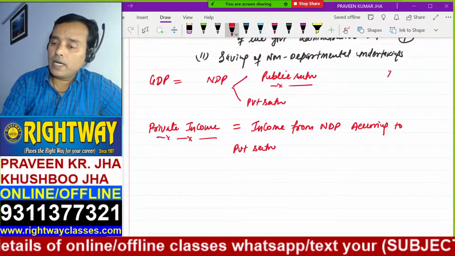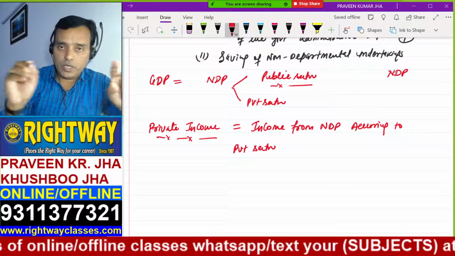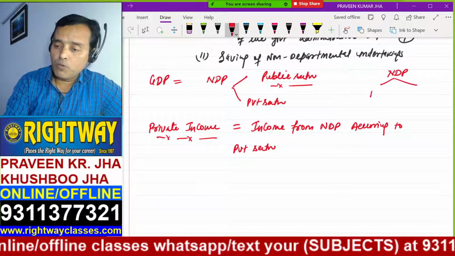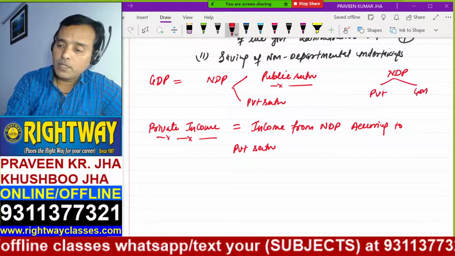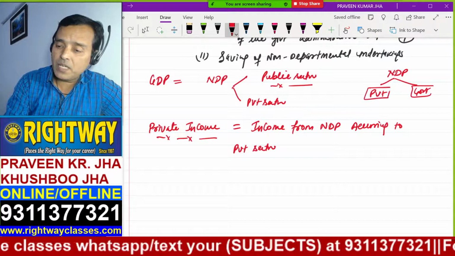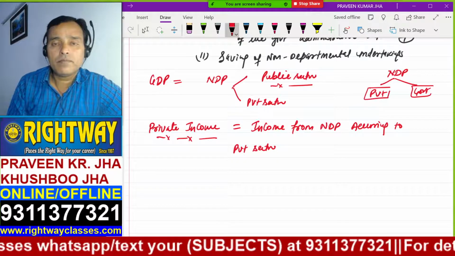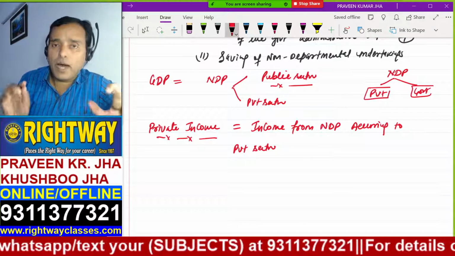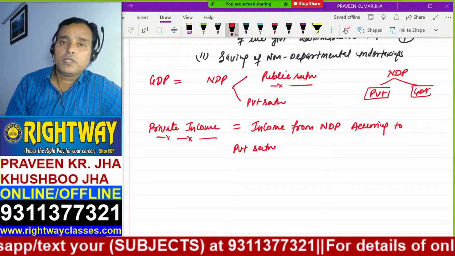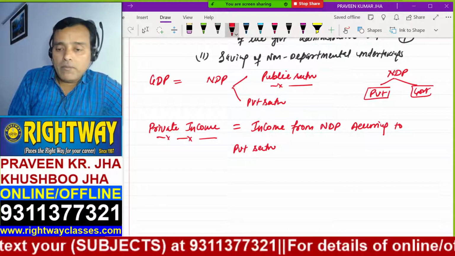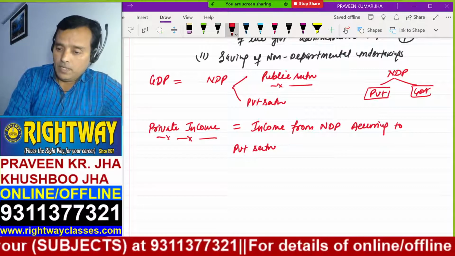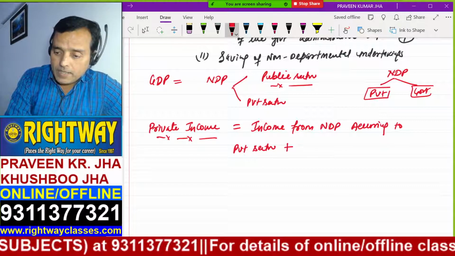Here you have the NDP. This is the total income of the country, divided in two parts, private and government. So whatever the private share in NDP, that is private income. Of course, you are partly true, but this is not 100% true. Why? Because private income will be calculated by adding some other incomes also.